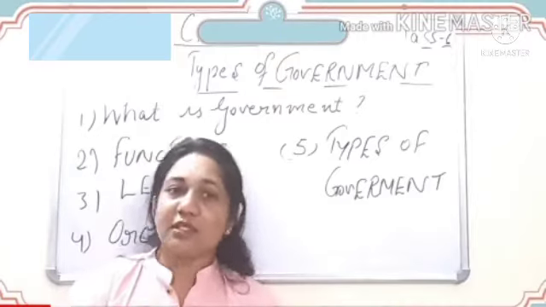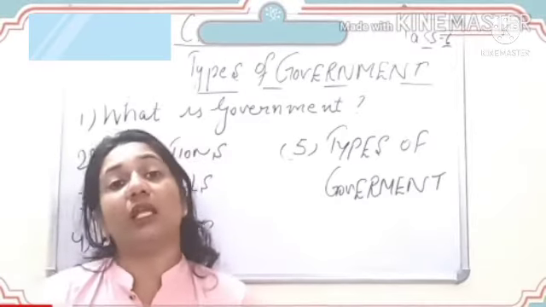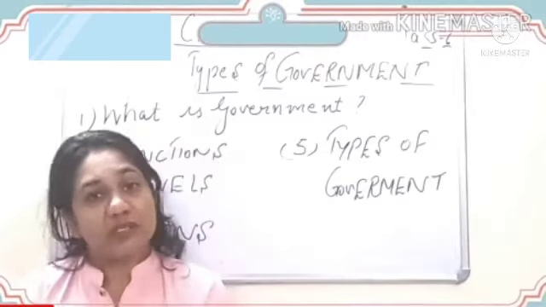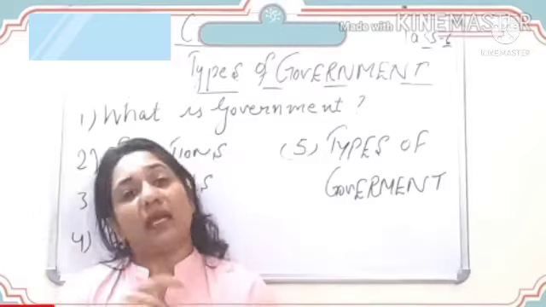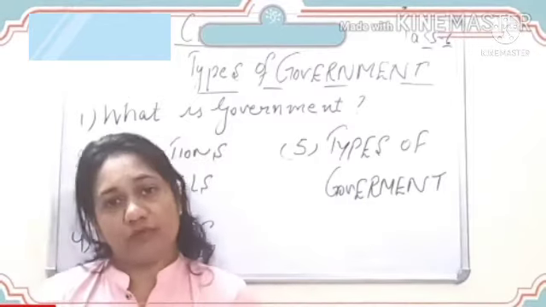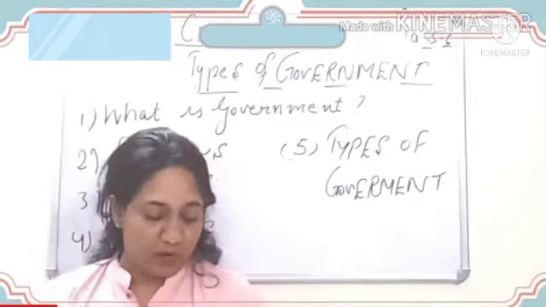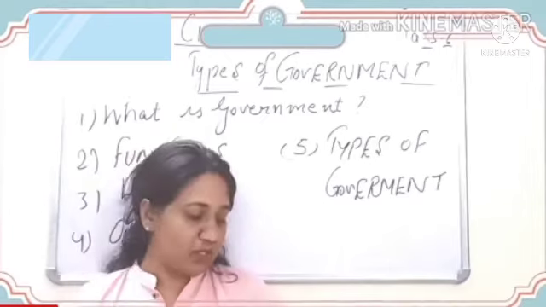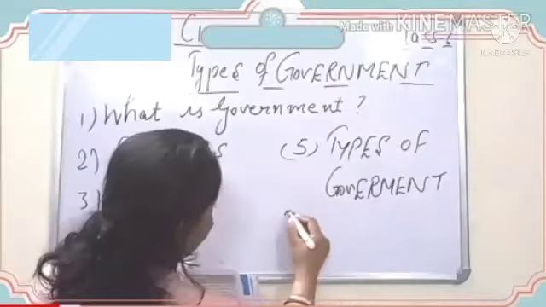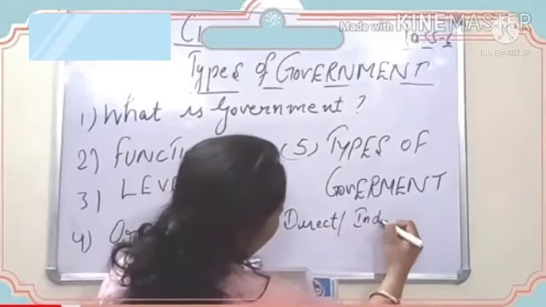So this definition is very important and it should be included in your meaning of democracy also. If I ask you what is democracy, you will first tell me the meaning and then the definition, and of course the example of the country India. Okay. Now coming to types of democracy on page number 222. First of all today we will talk about direct democracy, and then we will go to indirect democracy.